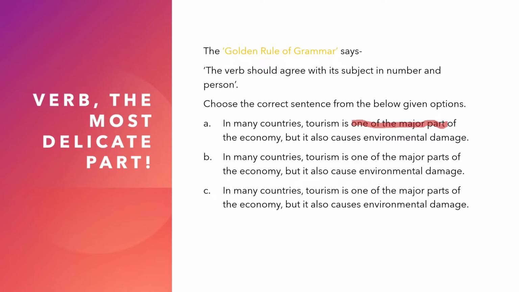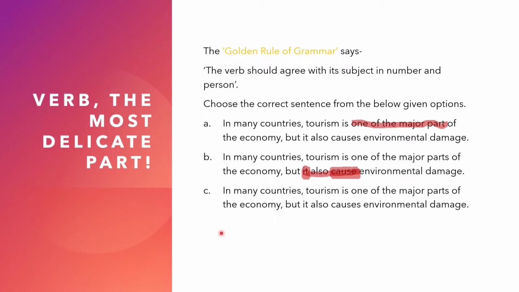And now let us go to the second sentence. In many countries, tourism is one of the major parts. You see, this is corrected here, one of the major parts of the economy. But it also causes environmental damage. You can see it also causes. You can see the subject here is it, and that does not agree with the verb cause, because cause is the base form of the verb. It does not agree with the singular subject, so you are supposed to use causes here. It also causes environmental damage.